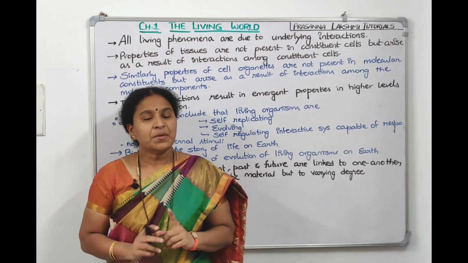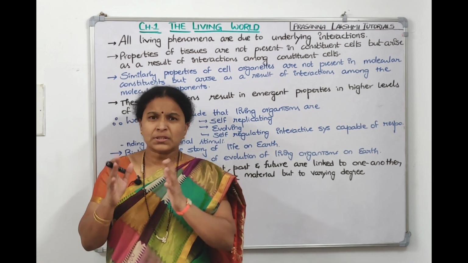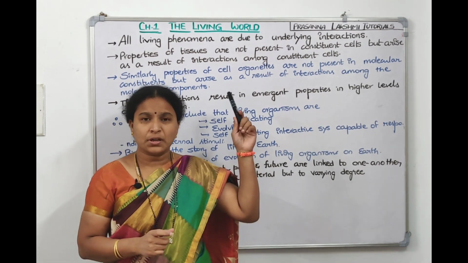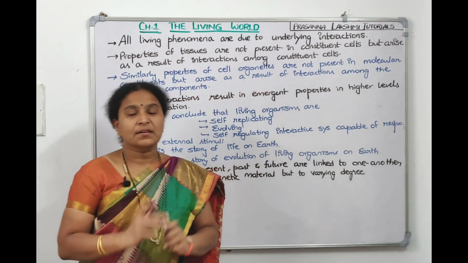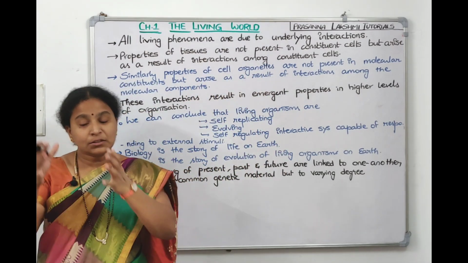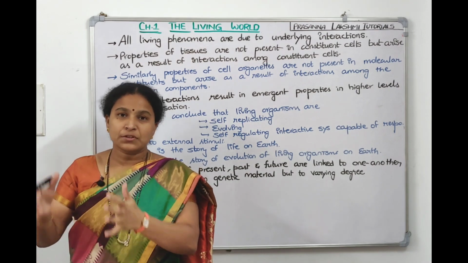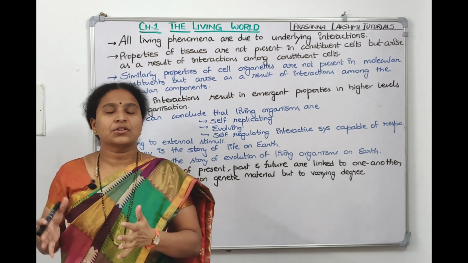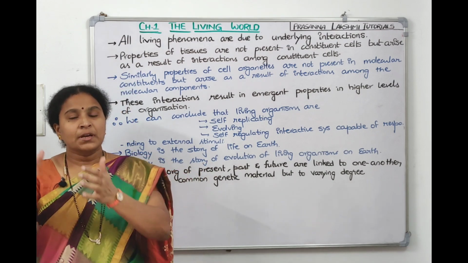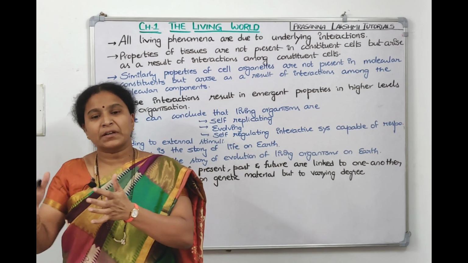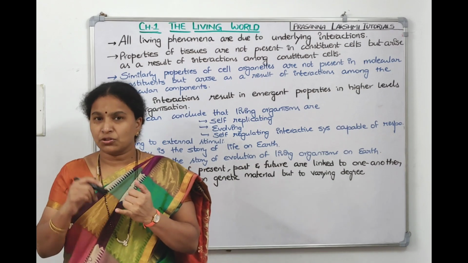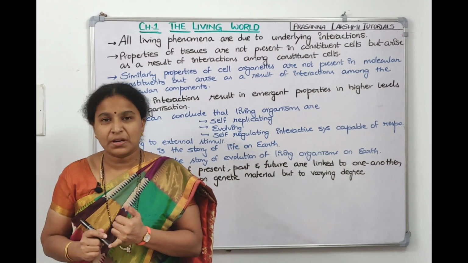So all living processes which are happening are due to some or the other interactions. That's what I wrote on the board. All living phenomena are due to some or the other interactions. For example, if you take a tissue like a muscular tissue, nervous tissue, or a vascular tissue, like that in plants it is vascular tissue. A tissue is made up of a group of cells. A tissue will have a function. What's the function of vascular tissue? Conduction of food, conduction of water, conduction of minerals.